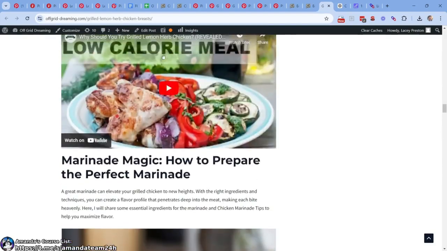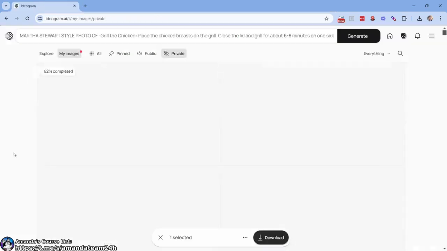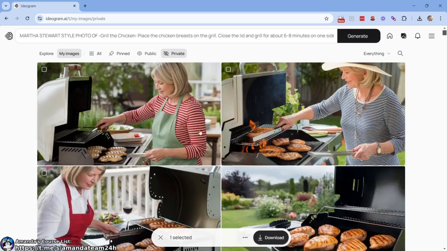Let's just try one more. Marinate the chicken. Let's preheat the grill. What are we going to do? Grill the chicken? Everyone likes grilling. Let's do one of grilling the chicken. All right, let's see how it goes. Same prompt, Martha Stewart style photo of, just that text, and we're doing it kind of blog style now.